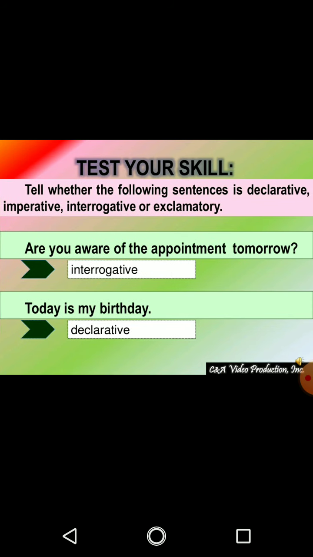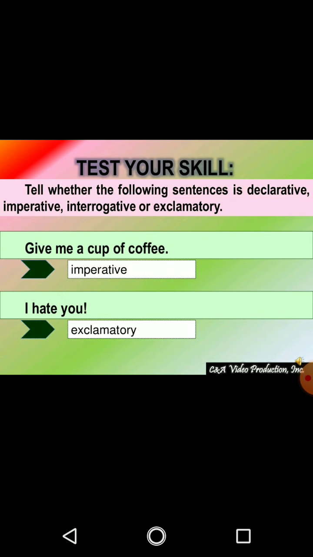Now, let's test your skill. Tell whether the following sentences are declarative, imperative, interrogative or exclamatory. Are you aware of the appointment tomorrow? This is interrogative, meaning somebody is asking the question. Now, today is my birthday. Somebody is telling about a fact. Today is my birthday. This is a declarative sentence. Now, next slide.